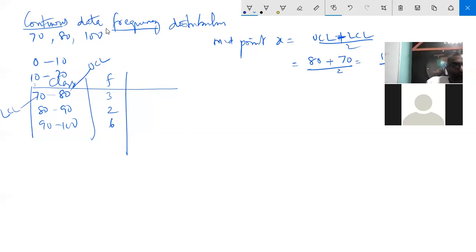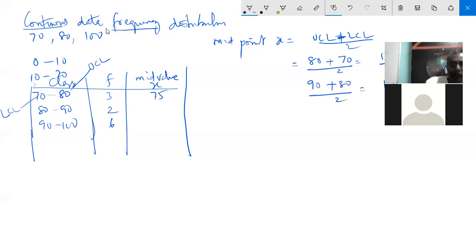So this mid value is x. Because you don't have x, you should take the mid value as x, 75. Like that, 90 plus 80 by 2, 170 by 2, that will be 85. Then 90 plus 100 by 2, 190 by 2, that will be 95. Like that, you have to take the mid value.